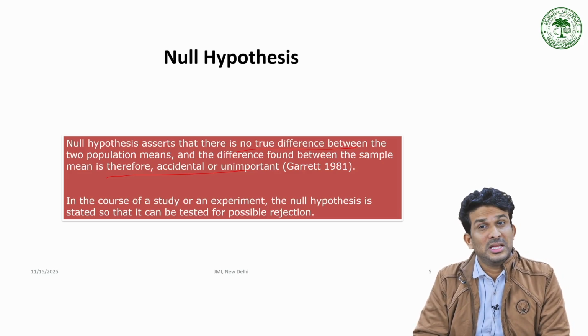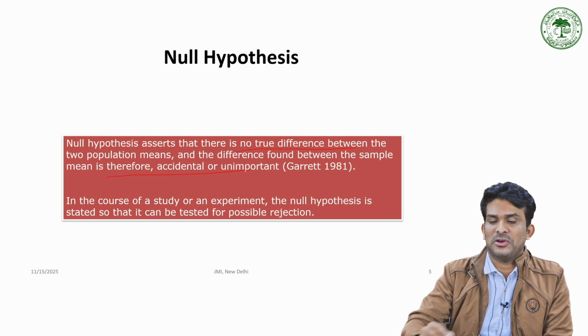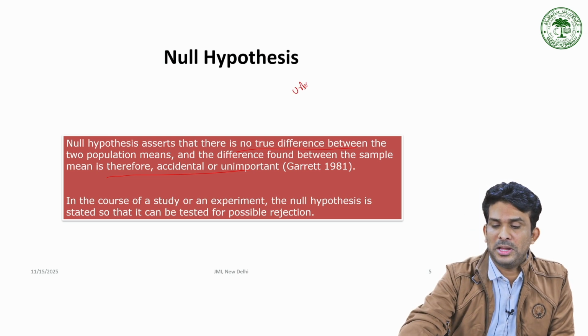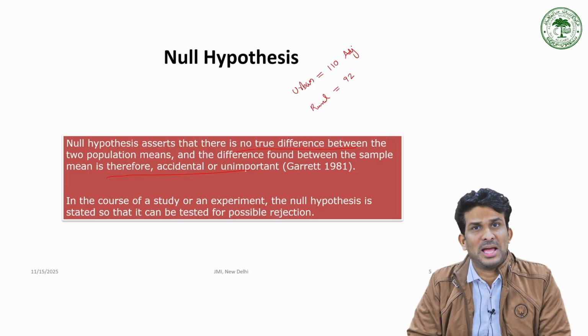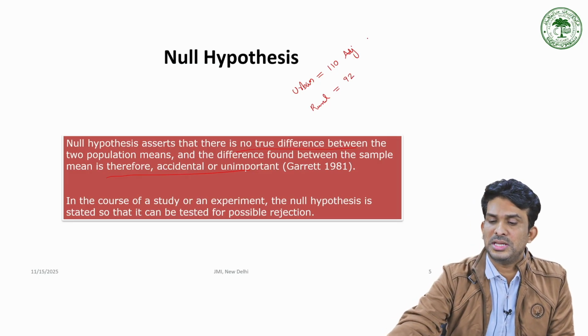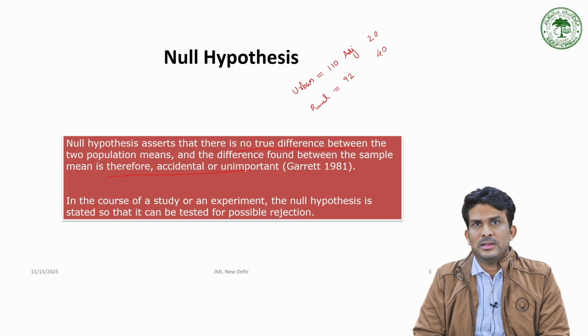You got it? If you take the mean score of two different groups, say for example, for urban locality I found 110 as the adjustment score of students. For the rural group, I got 92. I've collected samples from 20 urban and 40 rural students. This is the concern.